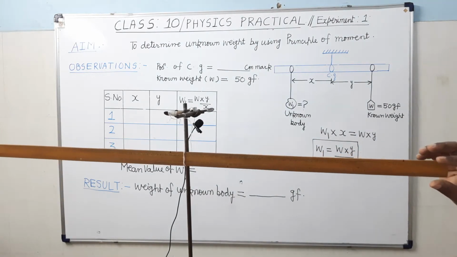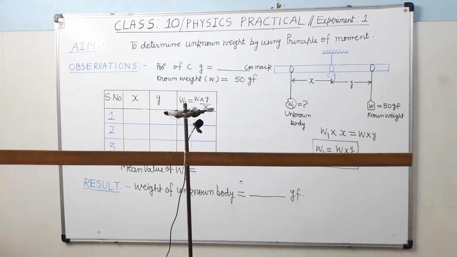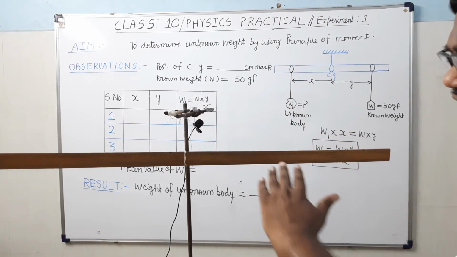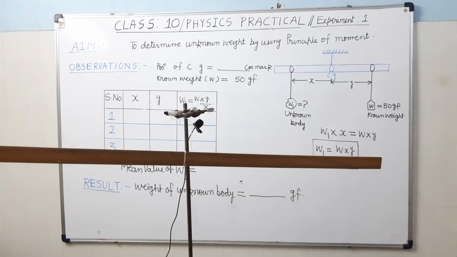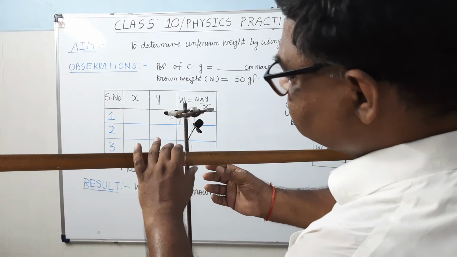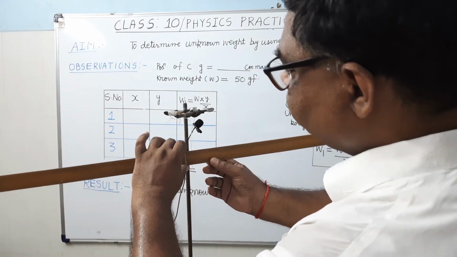You can see it will take some time to come to the horizontal. It is tilting on this side. It is slightly going down on this side and that side is slightly up. So you change the position of the loop.